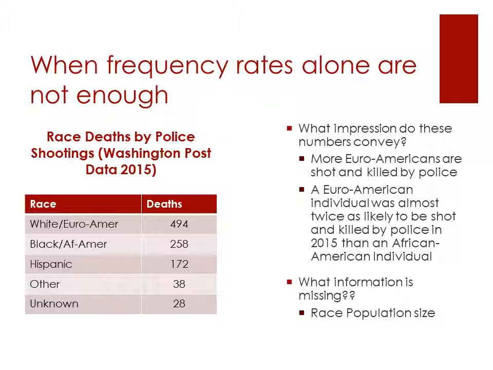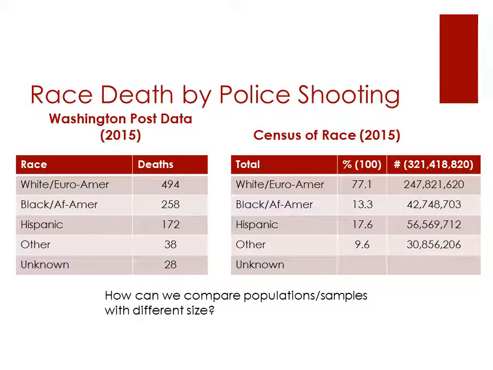So, the percentage of the population that is Euro-American is not the same as the population size that's African-American or Hispanic. So, here we have our Washington Post data for 2015 and the census data on race for 2015.